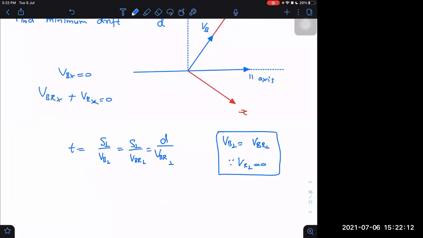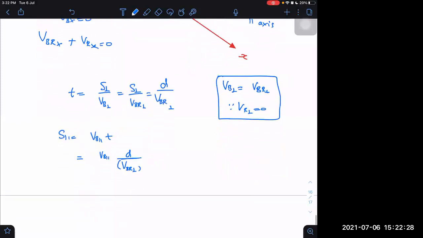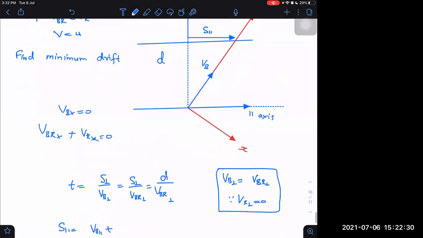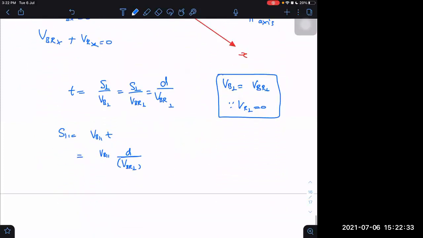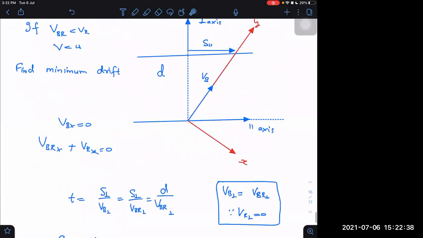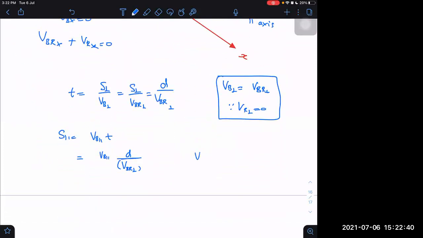So S perpendicular is this, and what is S parallel? S parallel will become VB parallel into time, which will be equal to VB parallel into D upon VBR perpendicular. I want VB parallel upon VBR perpendicular to be minimum. What is VB parallel? VB parallel is equal to,